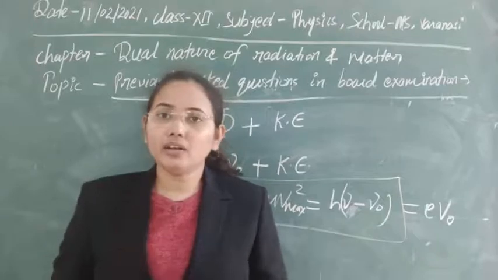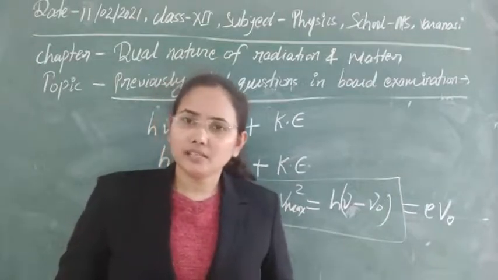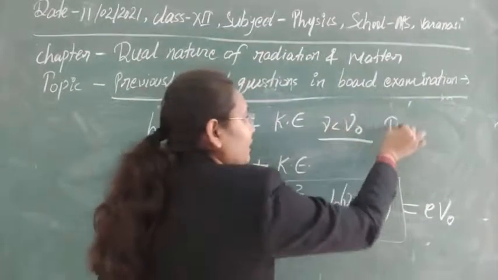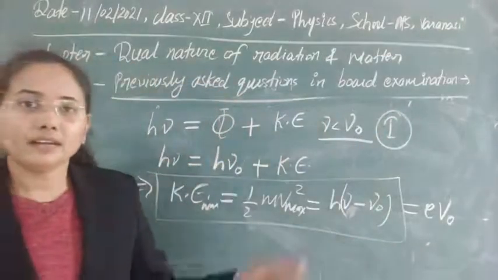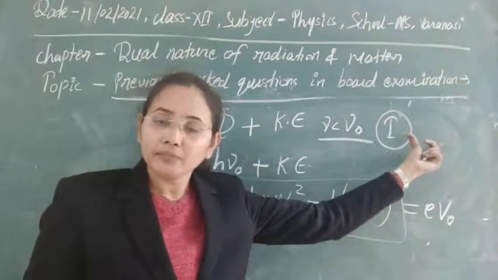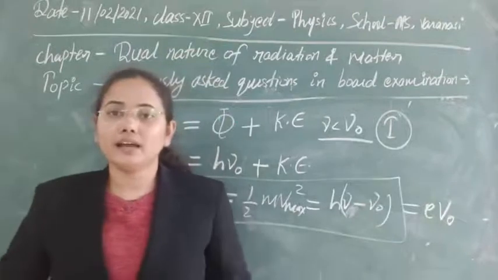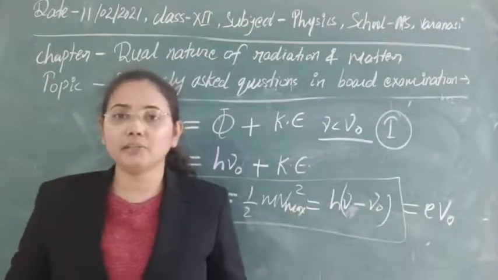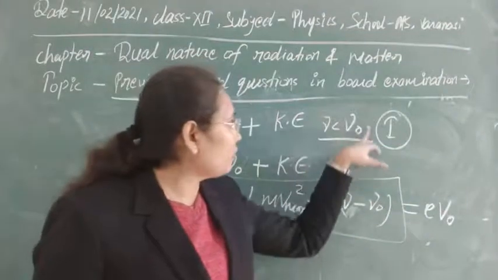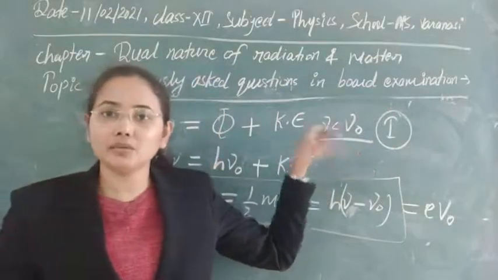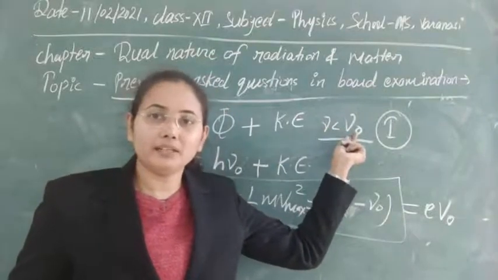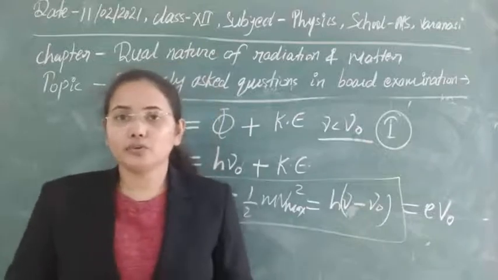Even if we keep the frequency below this ν0, if we provide sufficient intensity, then according to wave mechanics, with increase in intensity there will be an increase in energy, and if that energy is greater than the work function of the metal, photoelectric emission should take place. But from the laws of photoelectric emission and experimental evidence, we know that whenever the frequency of radiation is less than the threshold frequency of the metal, no photoelectric emission takes place.